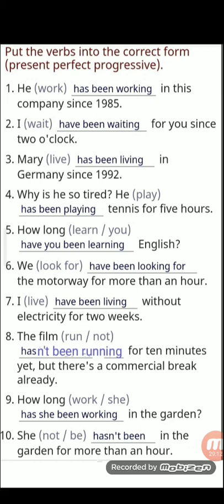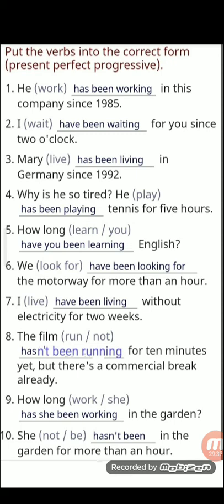Wait is in the block bracket. I told you have या has, उसके साथ been लगेगा ही लगेगा, with a base word जो दिया है ब्रैकेट में, उसके साथ ing लगेगा. So I have been waiting for you since 2 o'clock. Mary has been living in Germany since 1992.